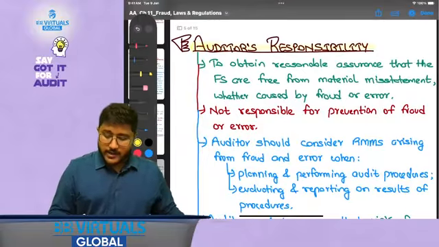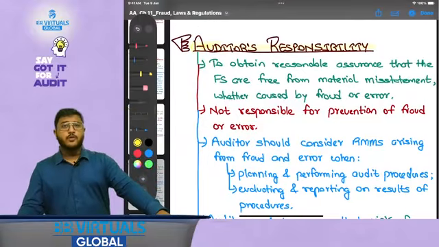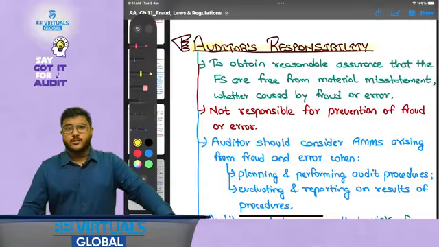Now the auditor's responsibilities. Everybody thinks that the primary responsibility of prevention and detection of fraud lies with the auditor, but is that true?